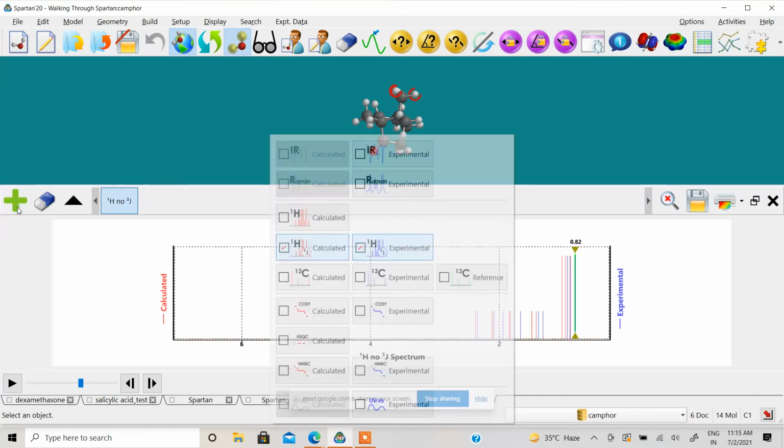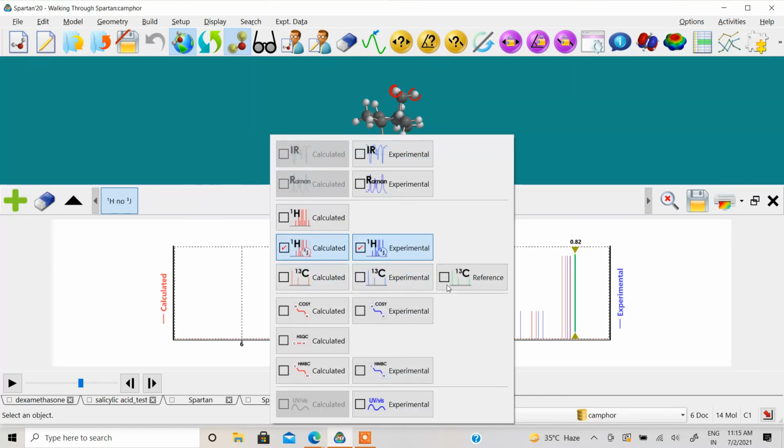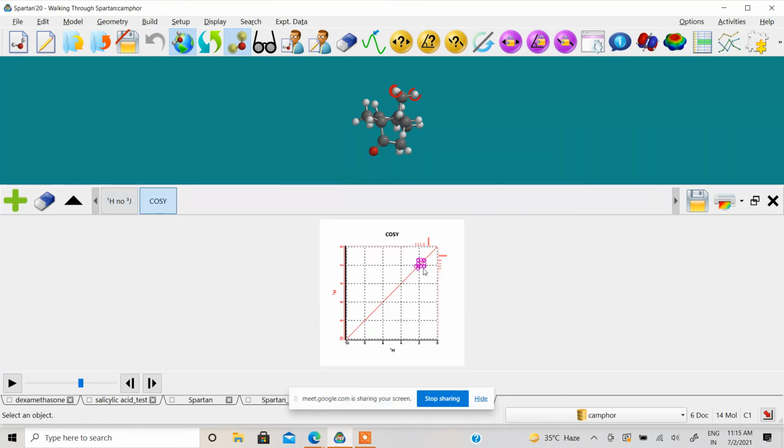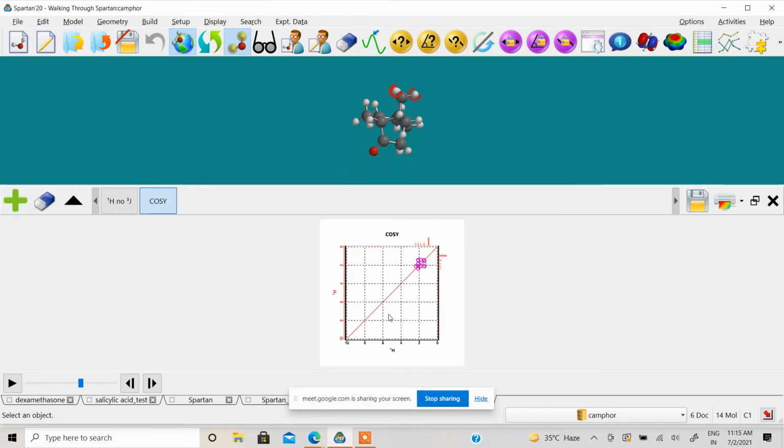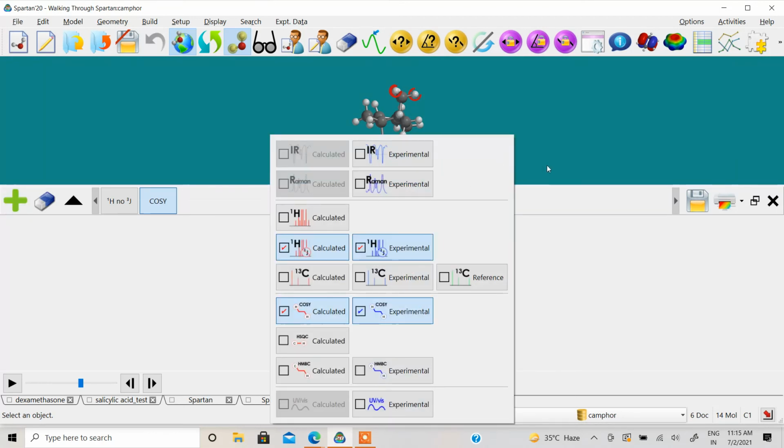So like that, you can generate lots of spectra for carbon. You can generate COSY, experimental. So see this one COSY, and if experimental data is available, it will generate the experimental data also. So like that, you can generate your own NMR data or IR or UV or whatever.